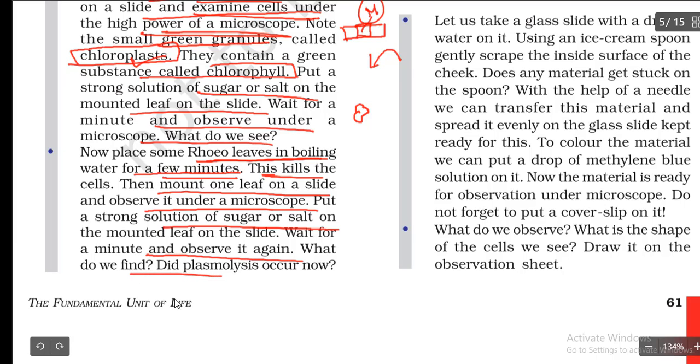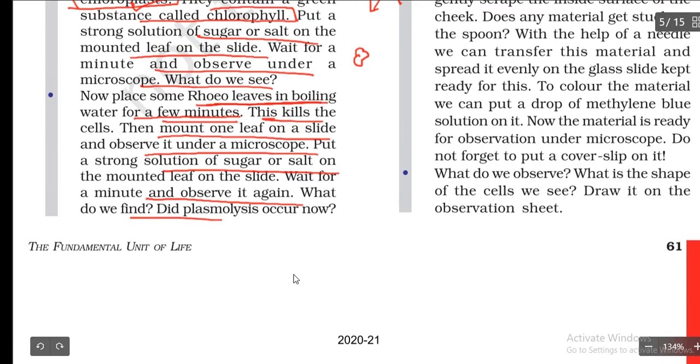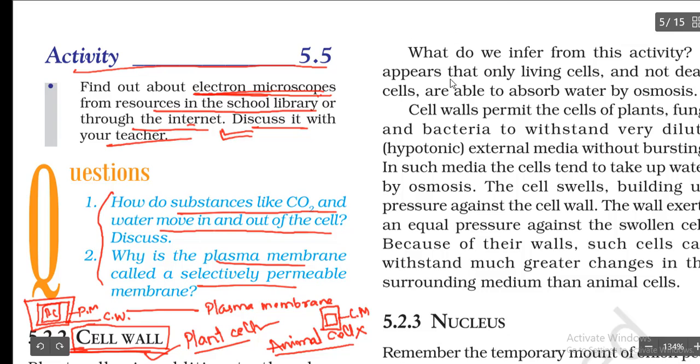What did we define? Did plasmolysis occur now? So here in the first experiment, plasmolysis occurred, right? What happened in the second one? It appears that only living cells and not dead cells are able to absorb water by osmosis.